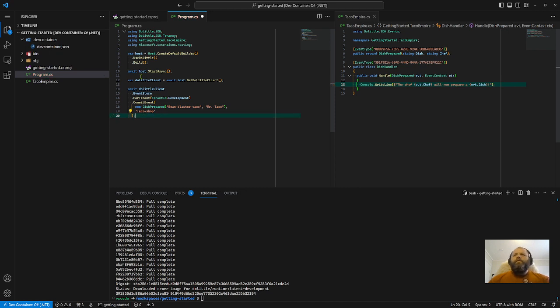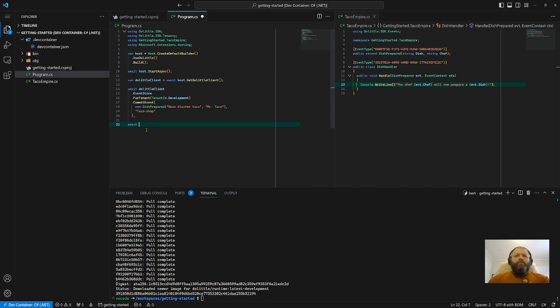So that should now connect to the event store and create an event that we have defined, insert that for the taco shop, and that should in due time cause the dish handler to be woken up. It will get that instance of the dish prepared, and it should write out the chef, Mr. Taco, will now prepare a Bean Blaster taco. That's what I expect.